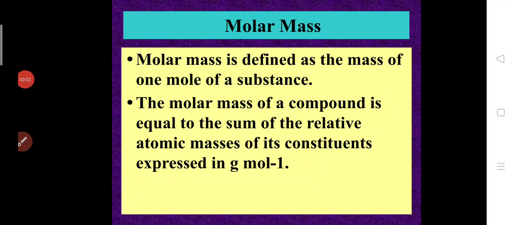Next we have molar mass. It is defined as the mass of 1 mole of a substance. The molar mass of a compound is equal to the sum of the relative atomic masses, expressed in gram per mole. So the molar mass of a compound is always equal to the sum of the relative atomic masses of its constituents.